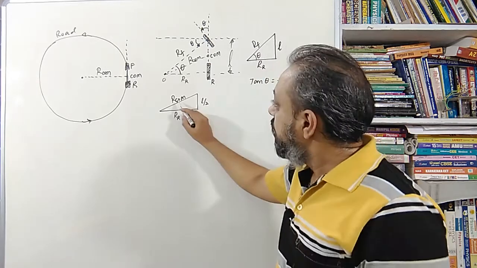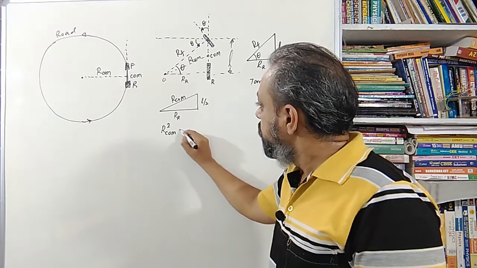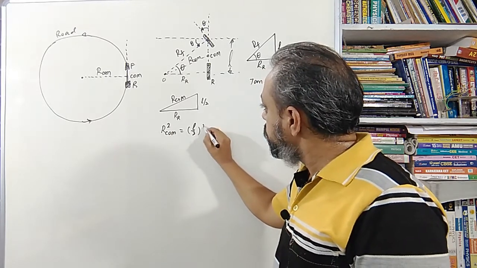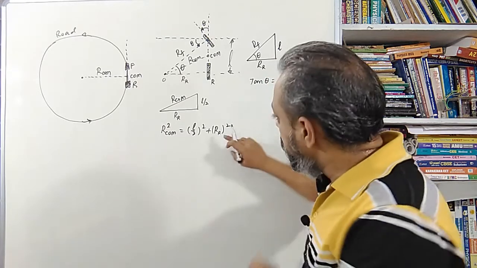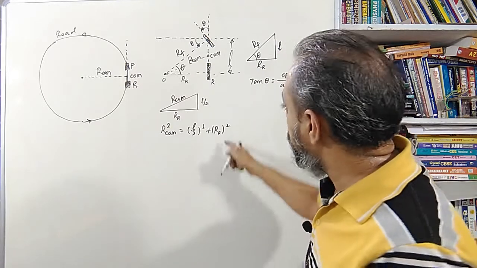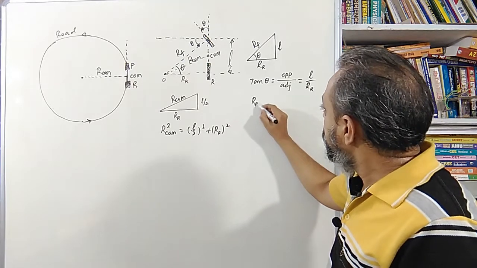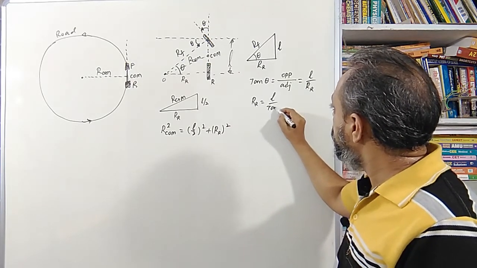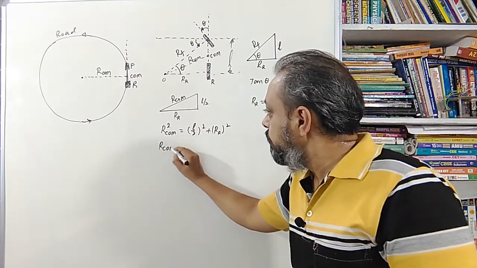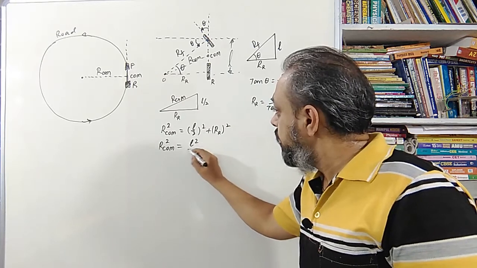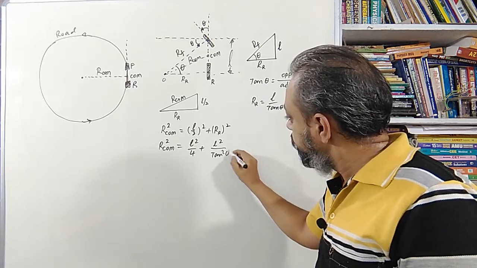So now if I want this R_COM, what I have to do? R_COM square should be equal to (L divided by 2) square plus R_R square. That means I need a term to replace R_R, that is what I already found here. R_R is simply L divided by tan theta. I simply make use of this one here. That means R_COM square is equal to L square divided by 4 plus L square divided by tan square theta.